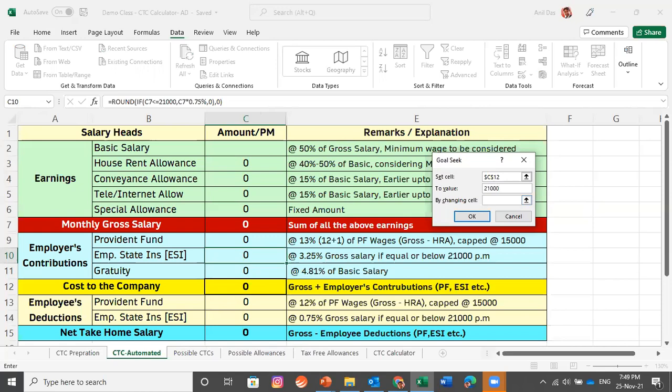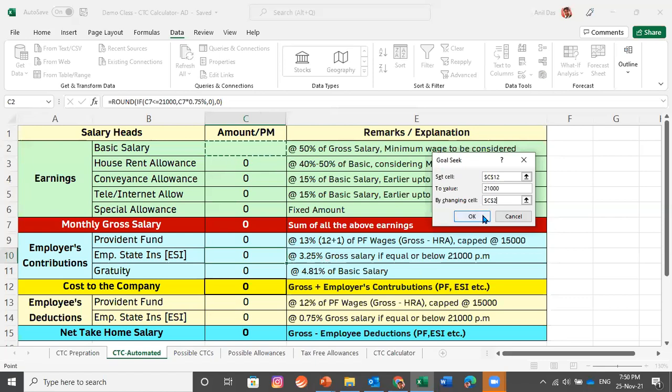And the third and last question which Excel is asking me is By changing cell. Excel is asking me to allot a cell which would be used by Excel, and it would try to reach 21,000 CTC by putting different values in that cell. I am allotting this cell to Excel. I have answered 3 questions. Set cell, select the cell in which I am looking for a value, the value which I am looking for, and I have allotted a cell to Excel for calculation purposes.